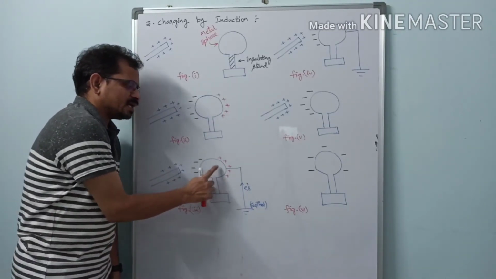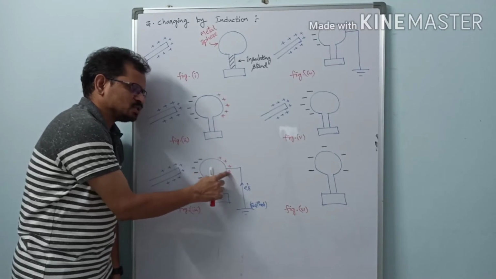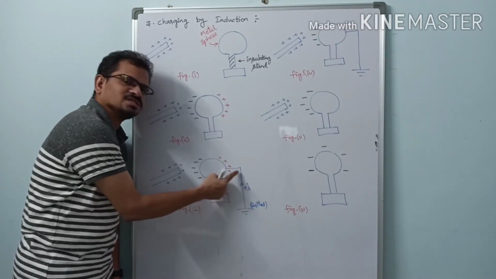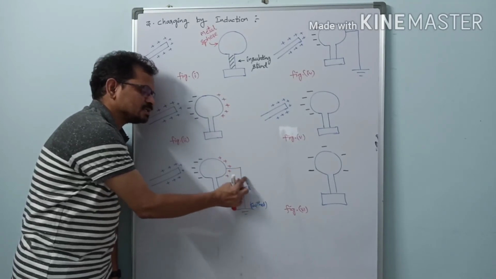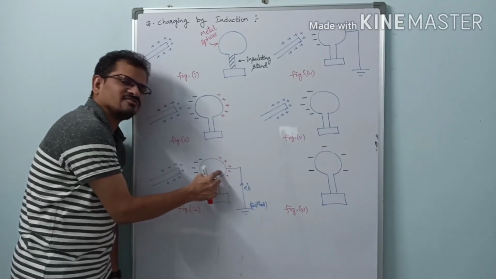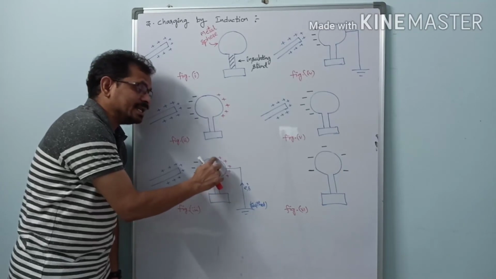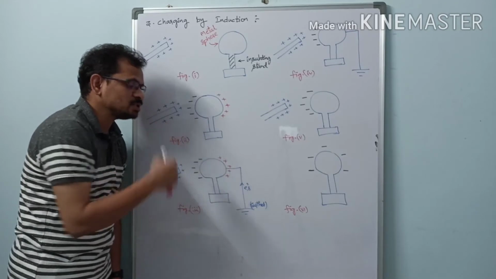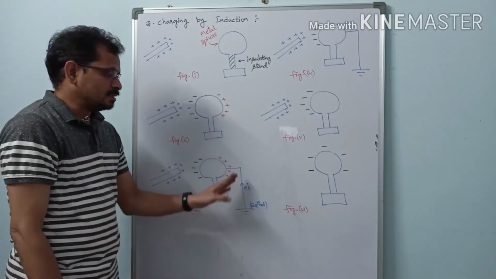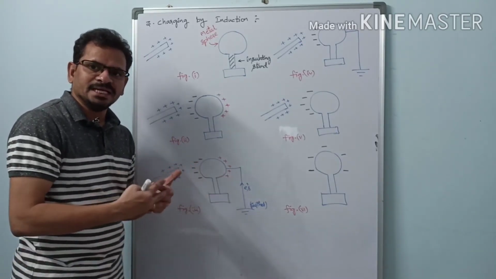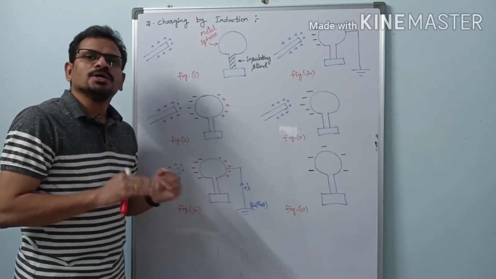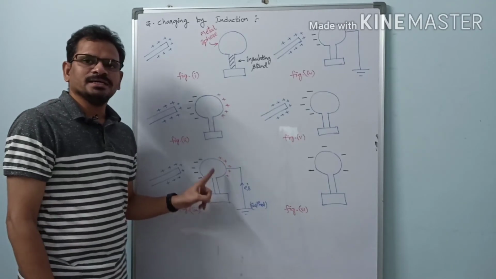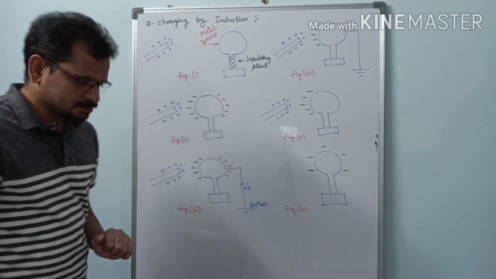So here, immediately what happens? This surface is having positive charges, so immediately these positive charges attract electrons from this earth. Electrons from the earth go through this wire and come to this surface. What happens? They nullify, they neutralize these positive charges. Equal numbers of electrons come here, they mingle, so this surface becomes neutral now. No charges. This surface is now devoid of charges.